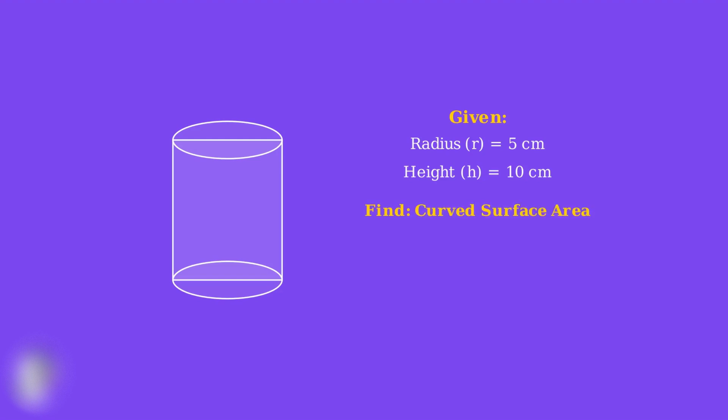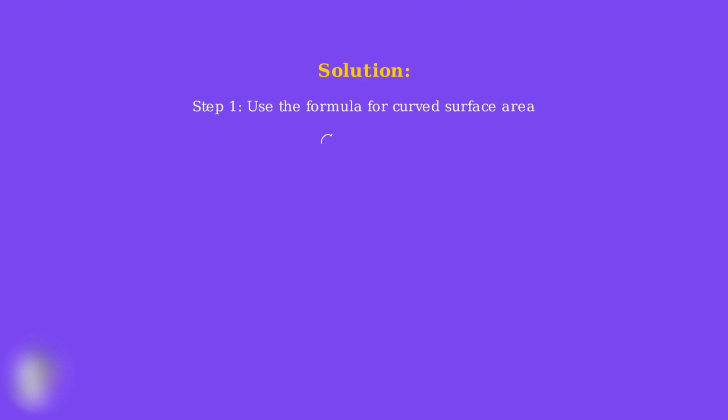Here we have a cylinder with a radius of 5 centimeters and a height of 10 centimeters. Our goal is to find the curved surface area of this cylinder. Notice how the radius extends from the center to the edge of the circular base. And the height represents the distance between the top and bottom circular faces. To solve this problem, we start with the formula for curved surface area. Remember, CSA equals 2 pi rh, where r is the radius and h is the height.